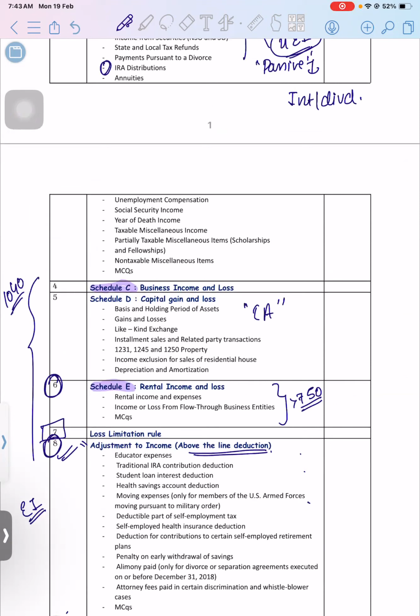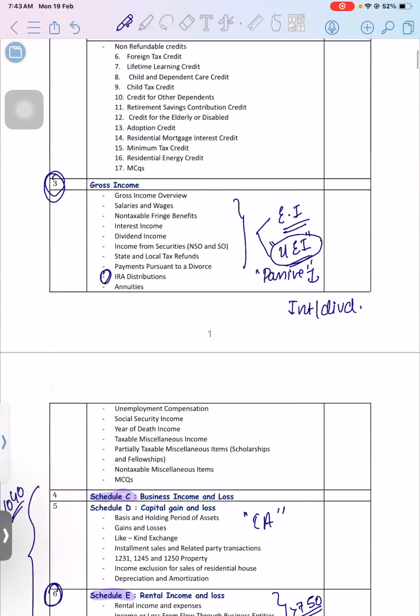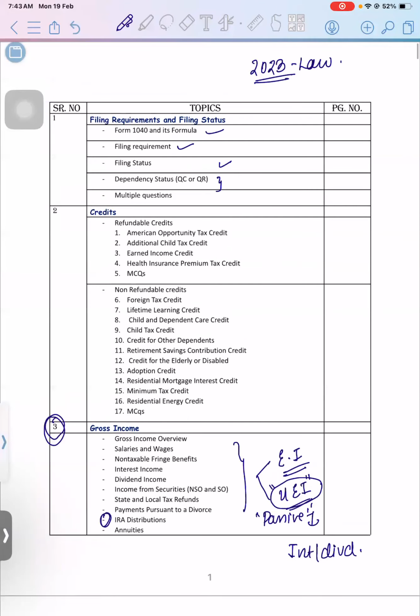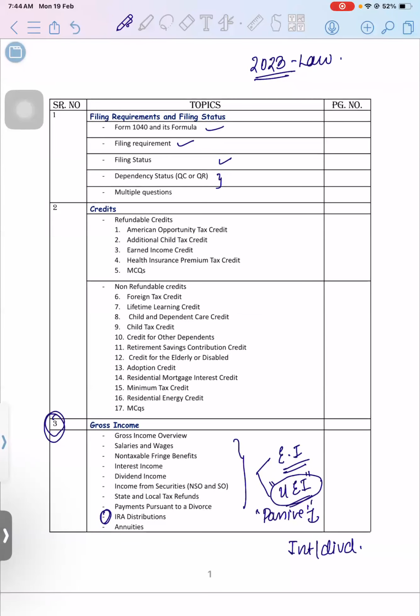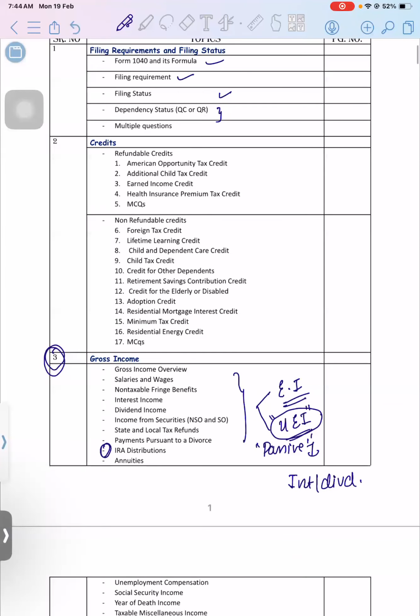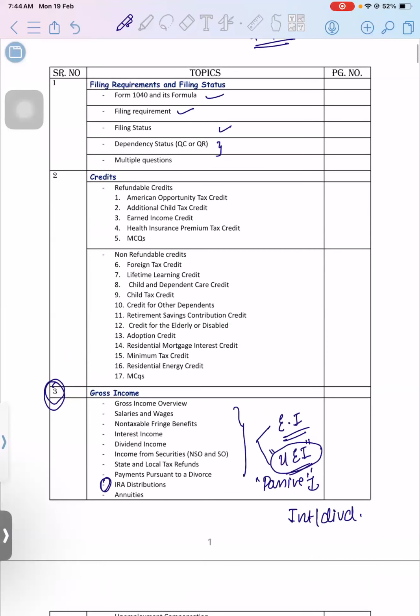Those who are already pursuing EA might already be aware of it. I have just arranged the sequence in my book. Those who have joined late, I'm just explaining to them. We are going to use our own book. We are not going to use any of the other study material. This is my own book, which I have designed in such a manner that the learning pattern is very simple. Once you complete the first chapter, the second chapter is linked to the first, the third is linked to the second, like that.